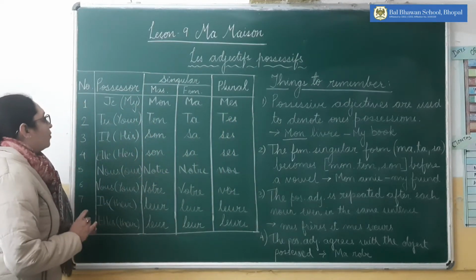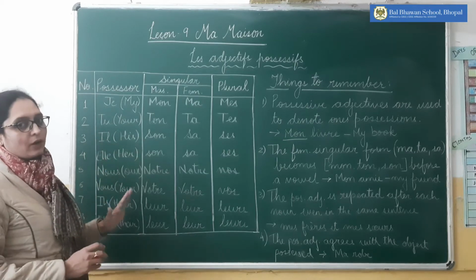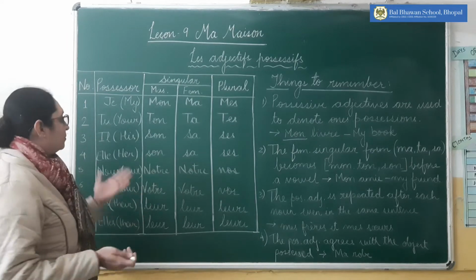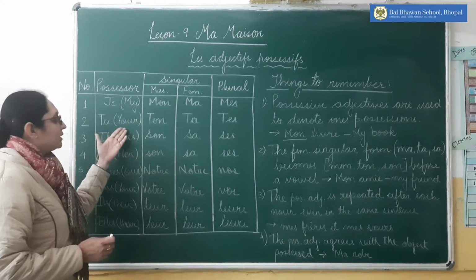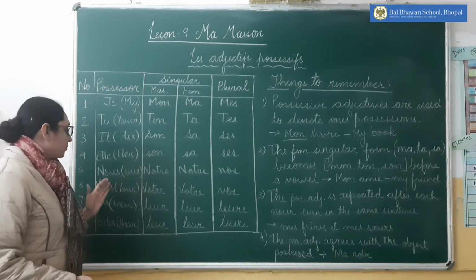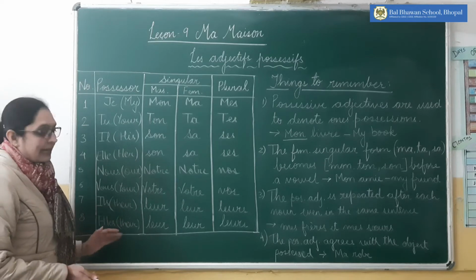With je, tu, il, elle, nous, vous, ils, elles, these are all the pronouns as you already know. So what will be the possessor for je? It will be my. With tu it will be your, il, his, elle, her, nous, our, vous, your. Ils, their and elles, their.